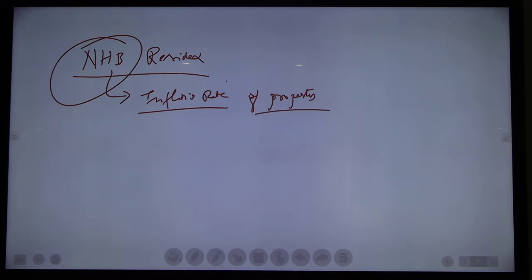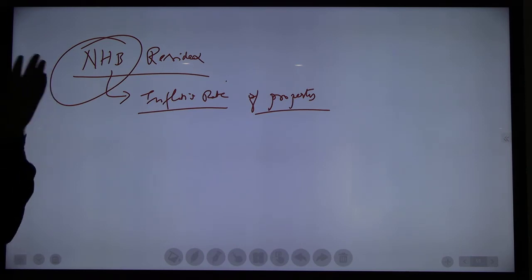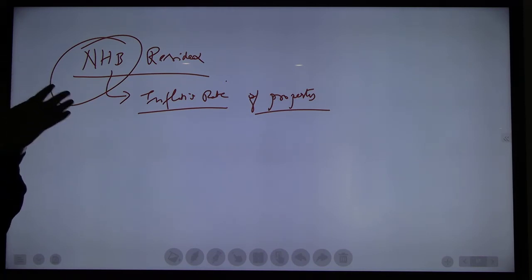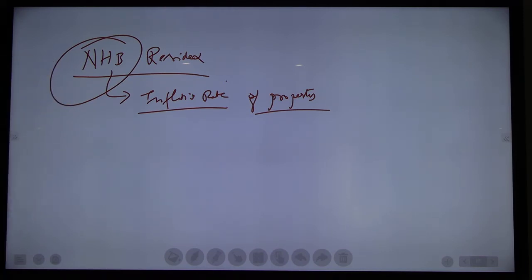It was established in 1988 and RBI is the 100% owner of this NHB. NHB exclusively deals with home loans in India. NHB issues one index, that is NHB Residex, which provides the inflation rate of properties in India.